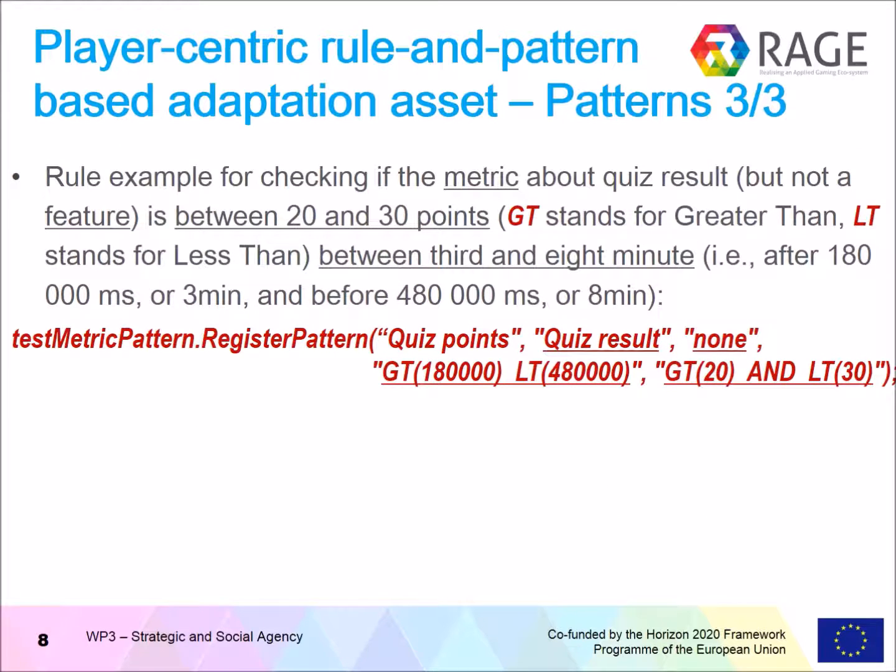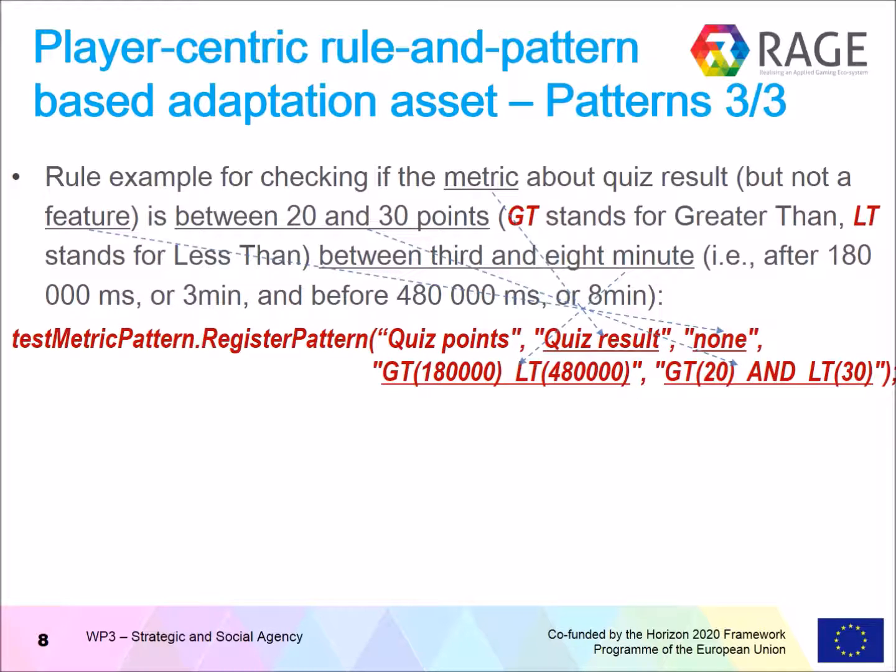The third example is for checking if the metric about the quiz result without any features defined is between 20 and 30 points. So here the metric is quiz result, there is no feature defined, so for the feature value we have none. And the time sequence is defined by the interval between the 3rd and the 8th minute, with the operators greater than and less than. And also these same operators are used for definition of the metric values which should be between 20 and 30.